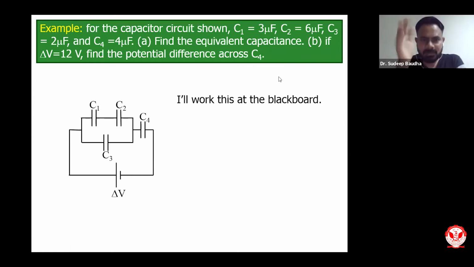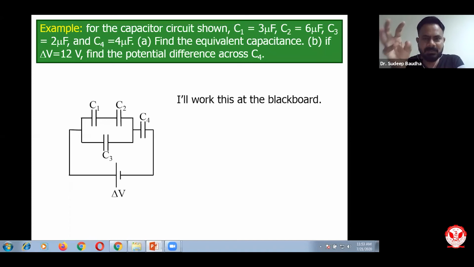So for this particular circuit, we need to calculate the equivalent capacitance, and if delta V is 12, then what will be the potential difference across C4? So we are looking at this circuit and we need to find the equivalent capacitance. C1, C2, C3 and C4 are already given for you. Simple calculations you have to do.